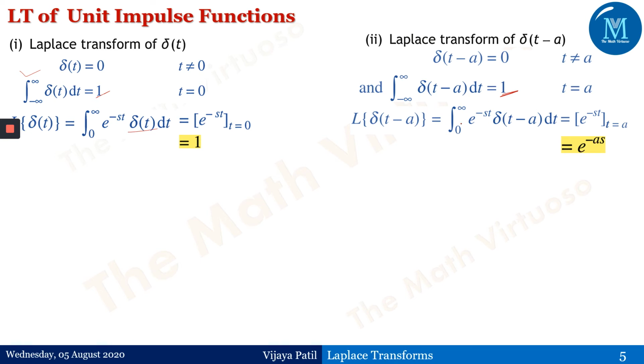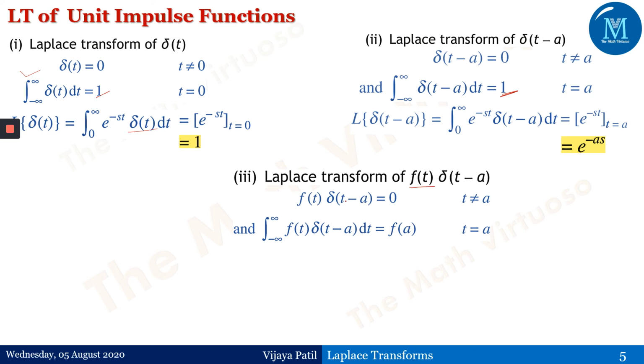So you have to note down these steps: the Laplace of delta t is 1, and the Laplace of delta of t minus a is e to the power minus as. Now let us see what happens if I have f of t along with this delta of t minus a. This is the definition: f of t delta of t minus a is equal to 0 for t not equal to a, and the integral from minus infinity to infinity of f of t delta of t minus a dt is equal to f of a, at t equals a.